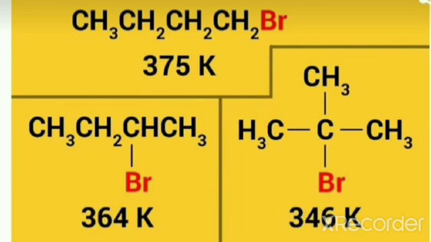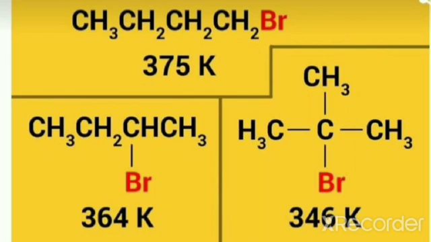Consider tertiary butyl bromide. You will find that it has maximum branching. So due to higher branching present in a tertiary alkyl halide, it will be having lesser surface area. So the van der Waals forces of interaction will be very much less in a tertiary alkyl halide due to greater branching.